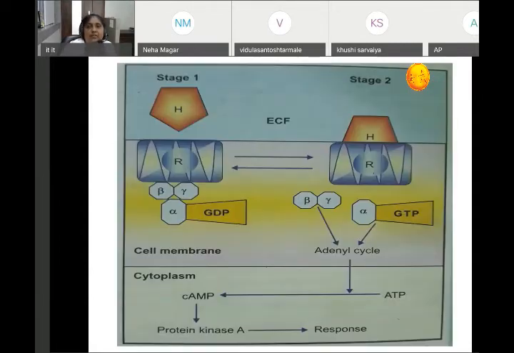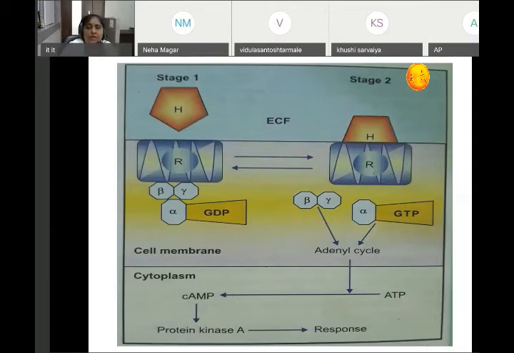See again the figure. Stage first, hormone secretion, receptor, hormone receptor. Now beta, gamma and alpha. To the alpha, GTP is attached. Now after that, the alpha goes here and it is attached to the alpha GTP, and adenyl cyclase is formed.